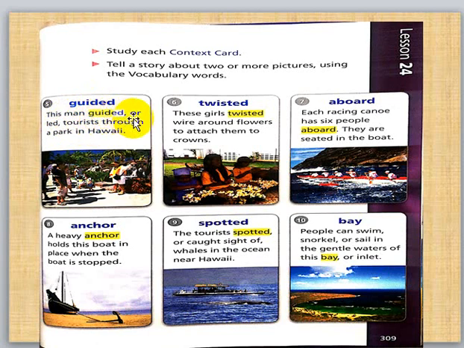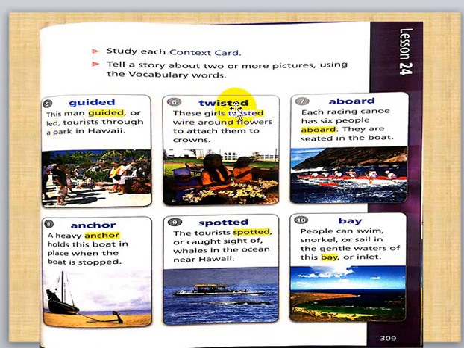This man guided, or led, the past of lead, tourists through a park in Hawaii. The teacher guides students in the lesson. This man guided, led, showed them the park, the school or the country.